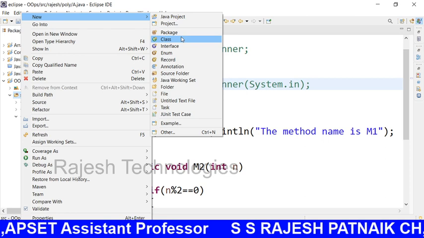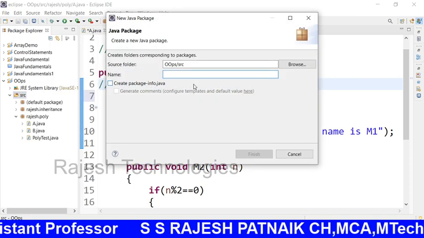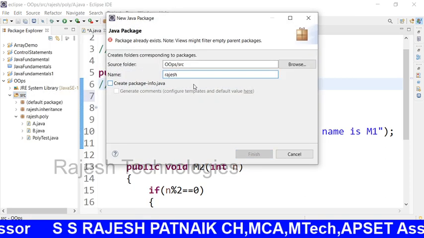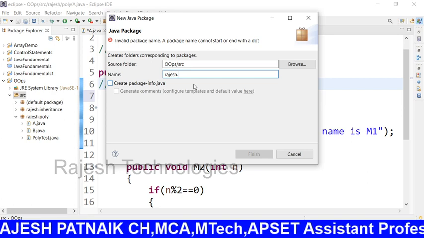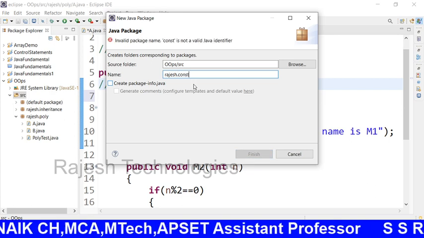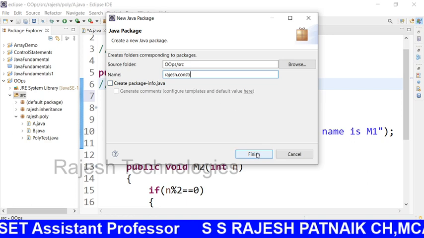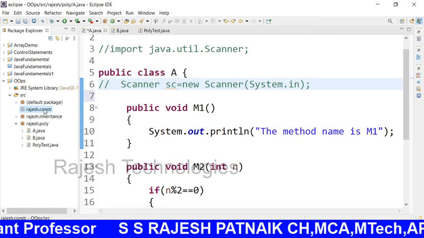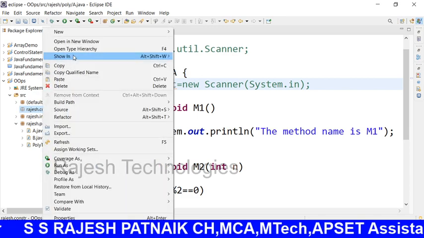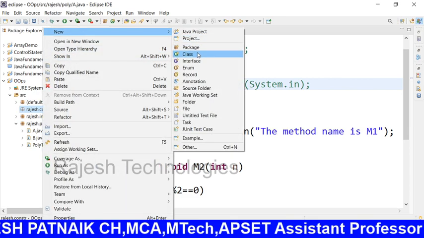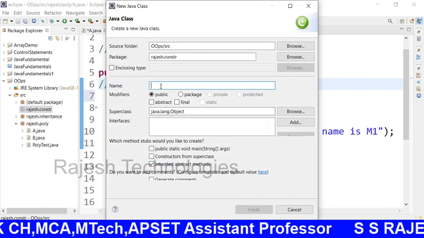I want a new package, Rajesh dot constructors. Click on finish. Here, right click, add a new class. Take the class name as A.